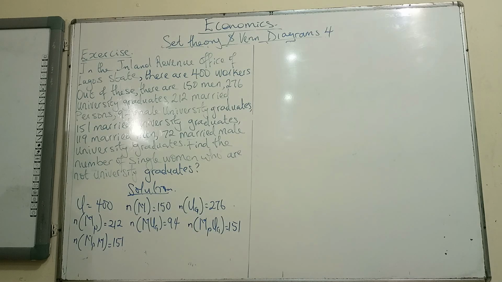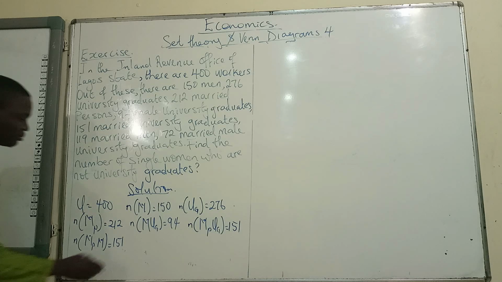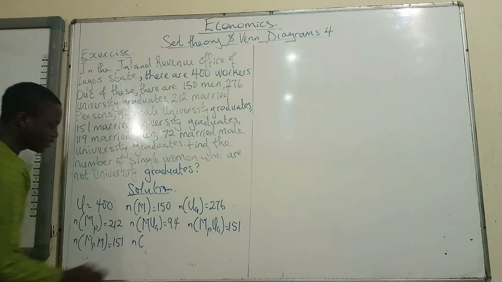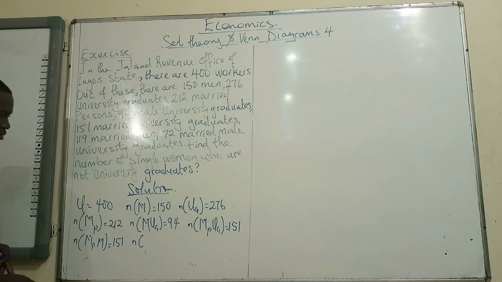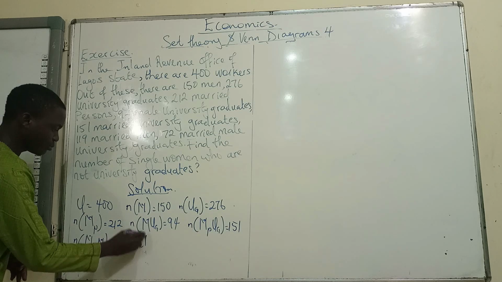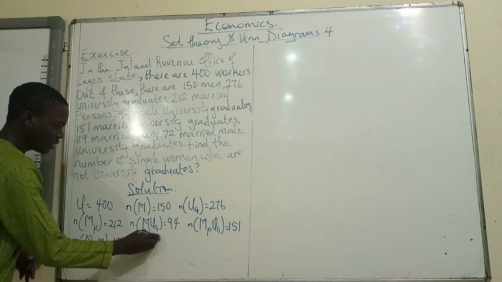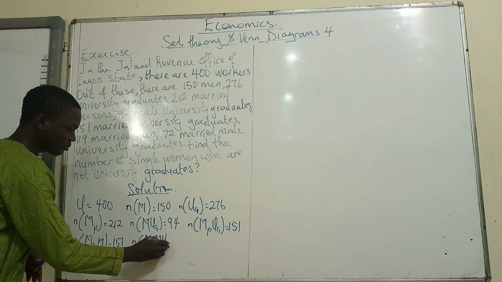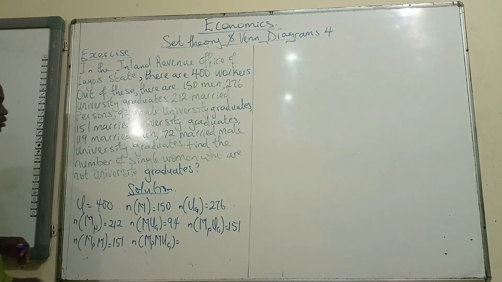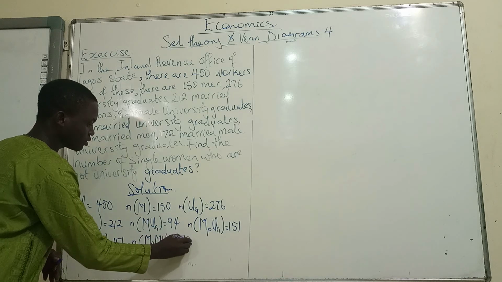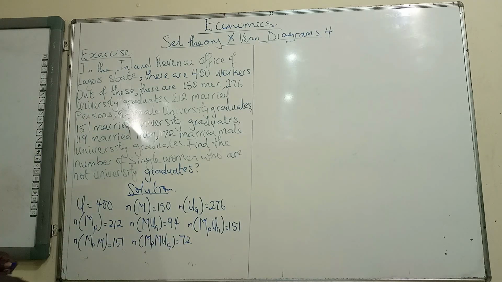Then 72 married male university graduates. So I have the cardinality of married, so MP for married persons, male M, then university graduates, married male university graduates equals 72. Alright, so you could use different notations when you are solving yours. I just use this because I think it's straightforward to use something like this.